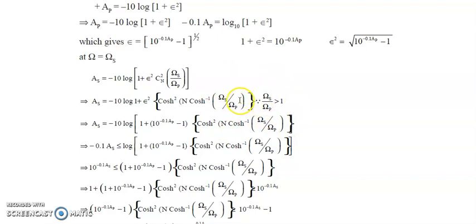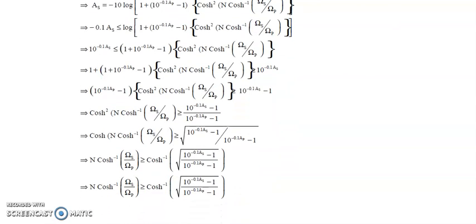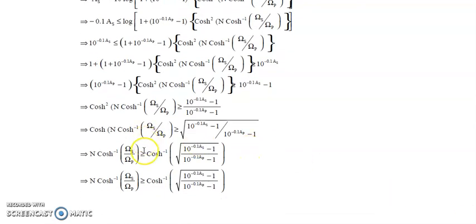because this entire thing you can treat it as x, and you can use one of the Chebyshev polynomial formulas, and then you can find out 1 plus 10 power minus 0.1 AP minus 1, then cosh square of n cosh inverse of ohm S by ohm P. So if you further solve, just solve a bit, and you will get n cosh inverse of ohm S by ohm P greater than or equal to cosh inverse of this. So n is greater than this.